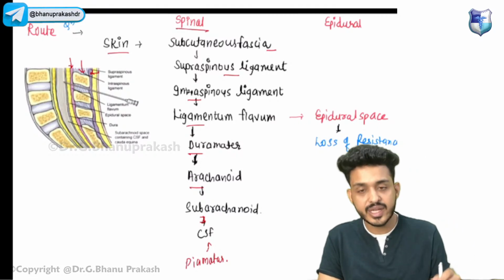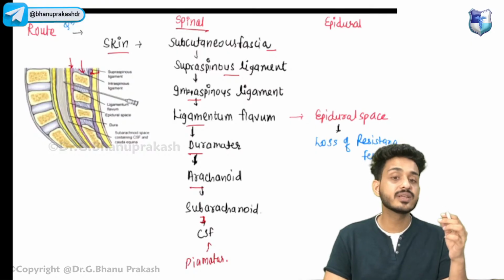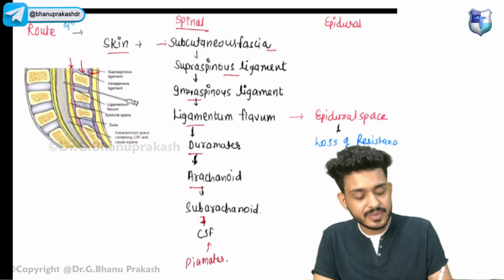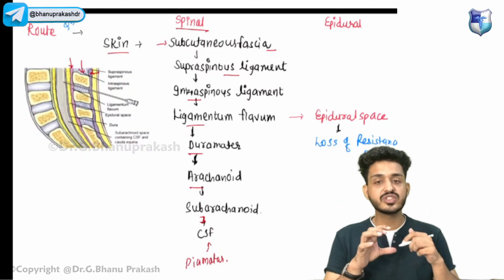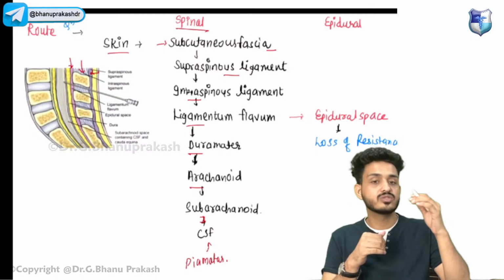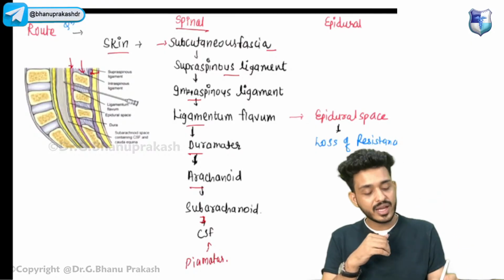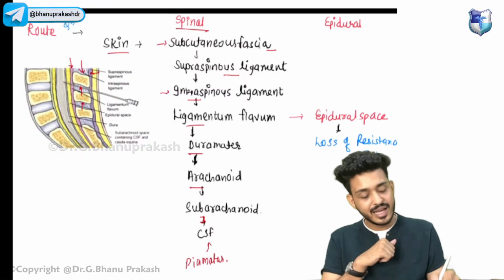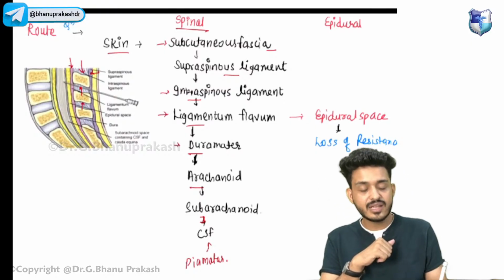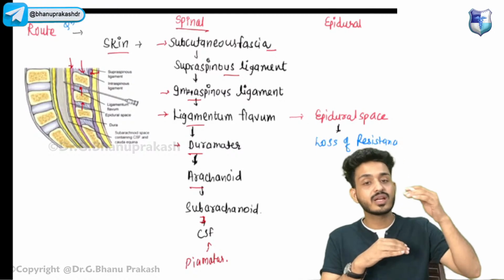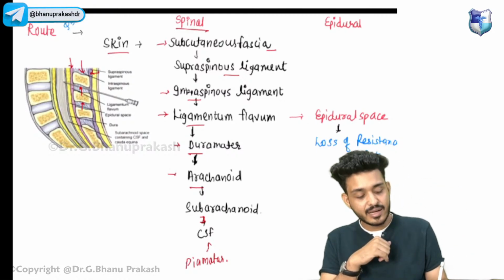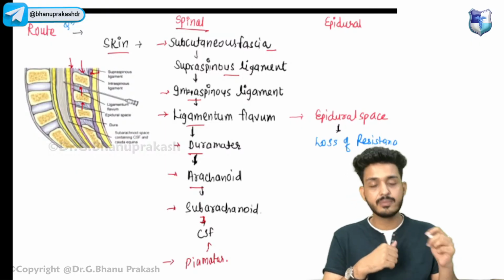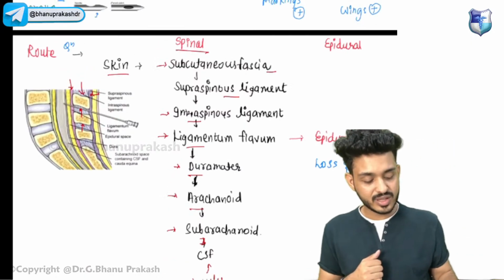Now in spinal anesthesia, I've told you it is a single shot technique. The needle we will be using is a spinal needle. It will not have wings, it will not have markings. We will be piercing skin, then subcutaneous fascia, then the supraspinous ligament above the spine, then the intraspinous ligament between the spines, then the ligamentum flavum, then the duramater, the outermost layer. Then there will be the arachnoid, below it the subarachnoid space, and below that the piamater. This is the pathway for the spinal one.